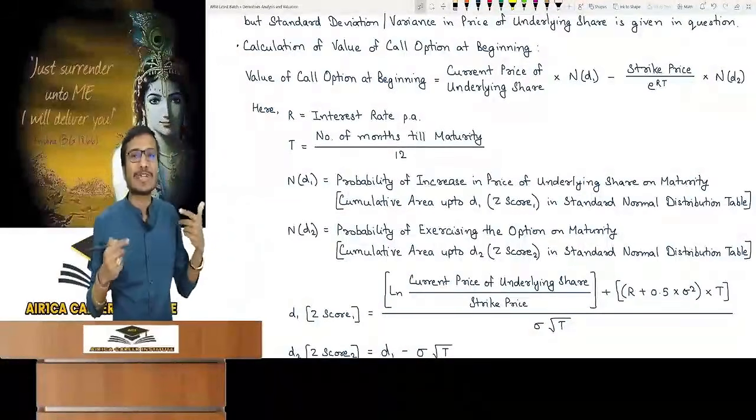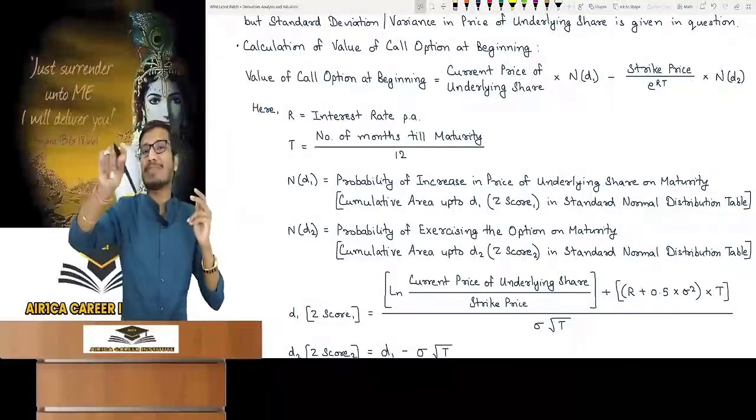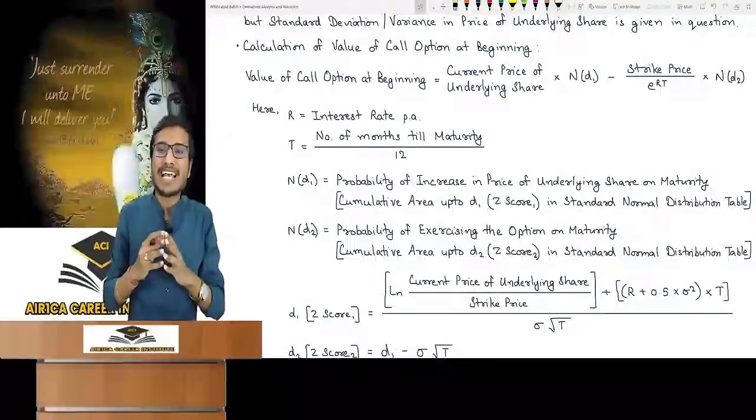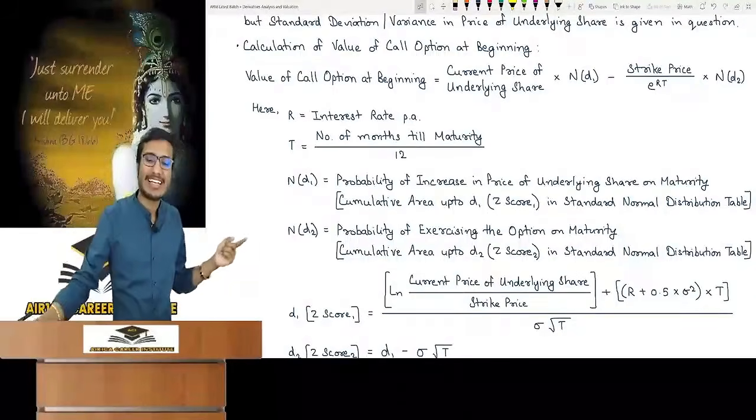What is N(d2)? N(d2) is the probability of exercising the call option on maturity. See with what N(d2) is multiplied? By the strike price. Because if the option is not exercised, it is the same thing: the value will be 0. That is why we took this.